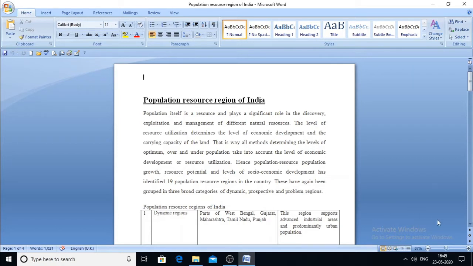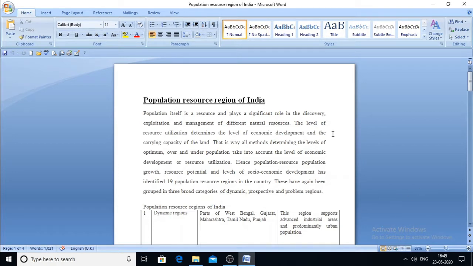Another kind of relationship can be, suppose there is a particular area and it has a limited amount of resources, but at the same time they are quite advanced in technology and the population concentration is very less. So whatever resources they have can easily support the population. With the help of technological advancement, they can explore the resources and use them for human development, or we can say economic development. So this also leads to another kind of relationship.